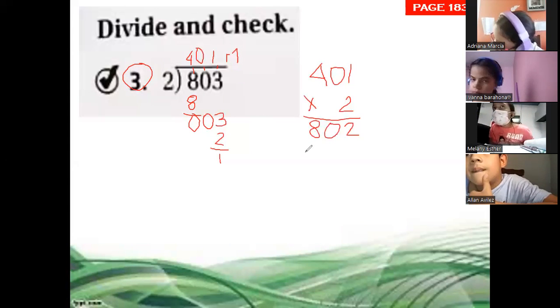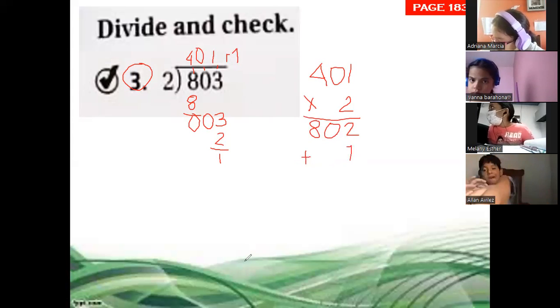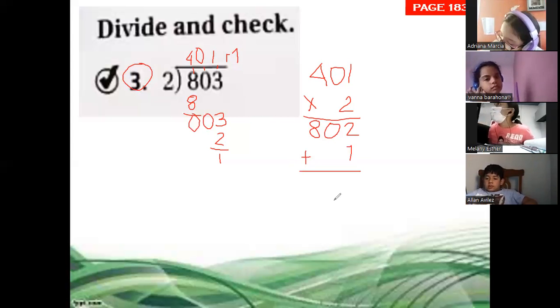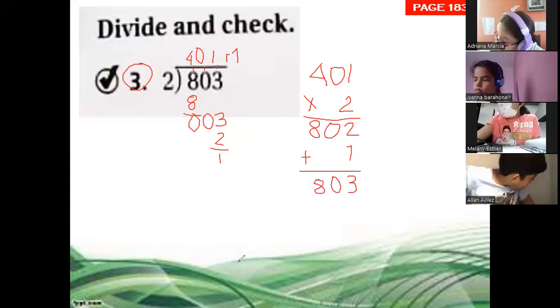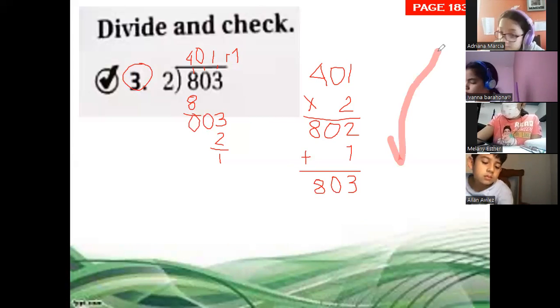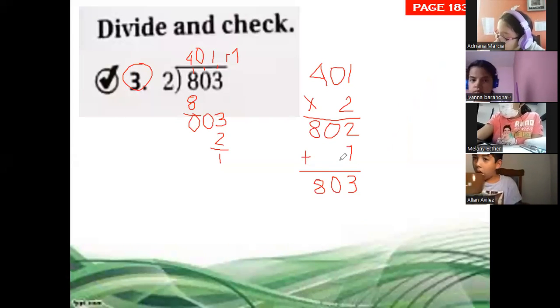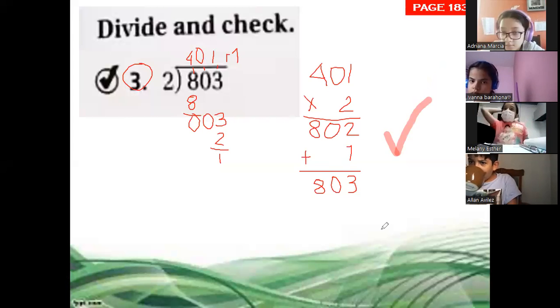So we have to add plus 1. See? Now it is a sum. When you have a remainder, you add it to the product. You multiply first and then you add that remainder. 2 plus 1 is 3, then 0 and 8. So our answer is correct. We did it correct.